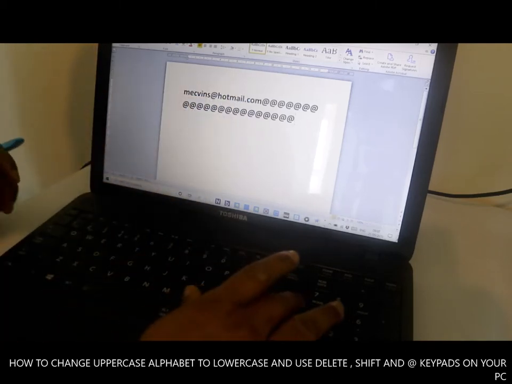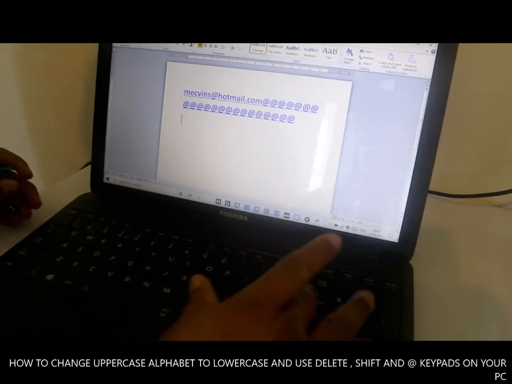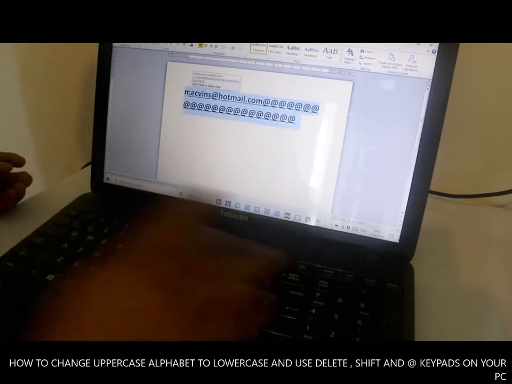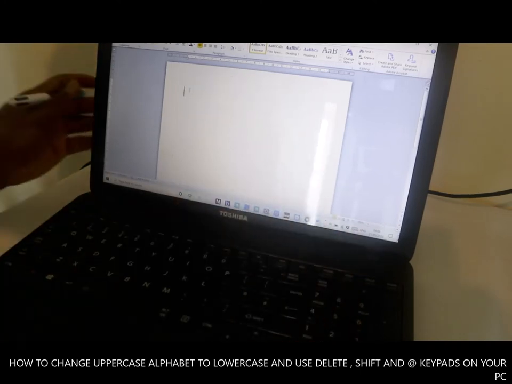If you want to highlight it, you click enter and everything will highlight. To remove this highlight, you just need to go back again, and change it to blue. To delete, you just need to select everything and click the delete button.